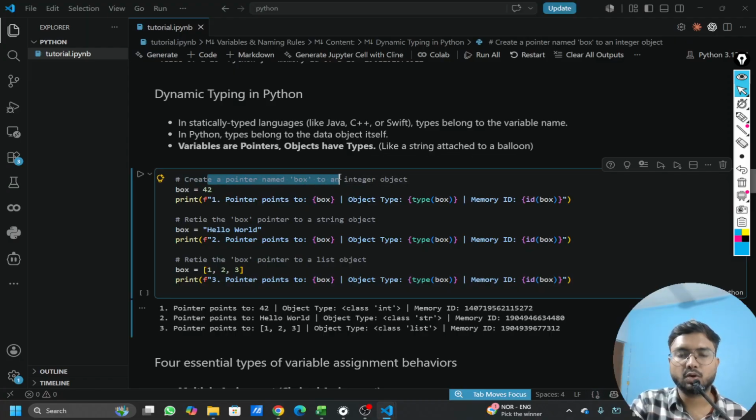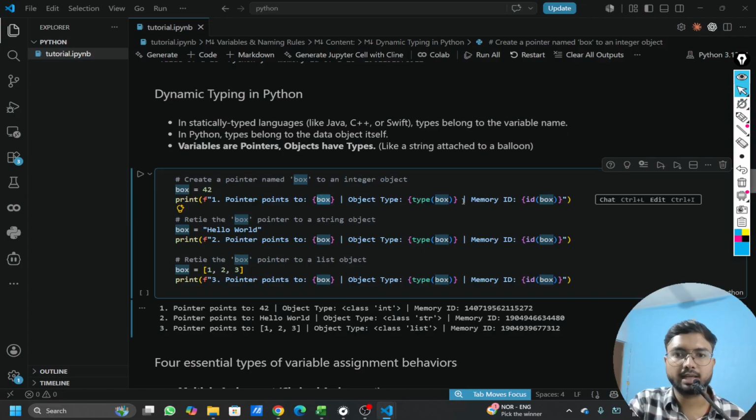Consider a pointer named box and try to connect it to an integer object. So here we are trying to use that. So this is my integer object and this is my variable, and we are connecting it using the pointer. Now we see the value as well as the type of the value and the ID. So type will be integer, value will be 42, and ID we will get.